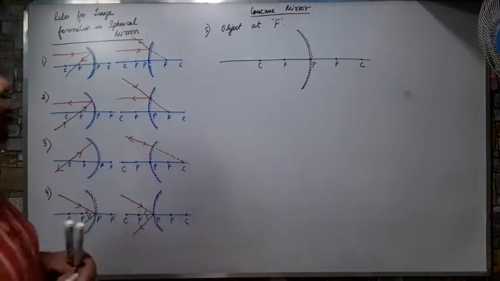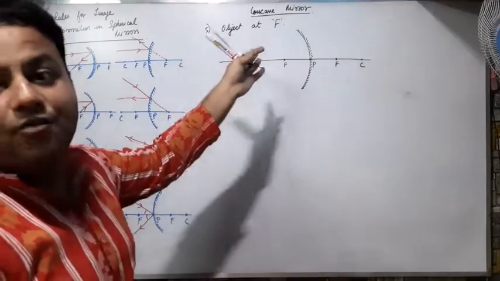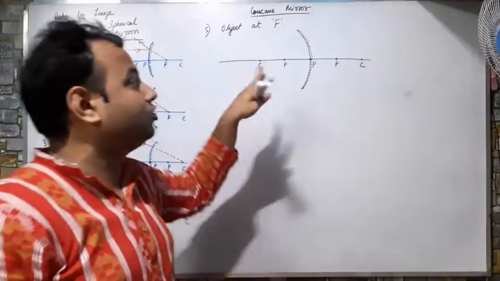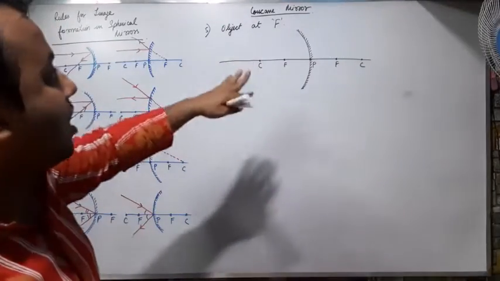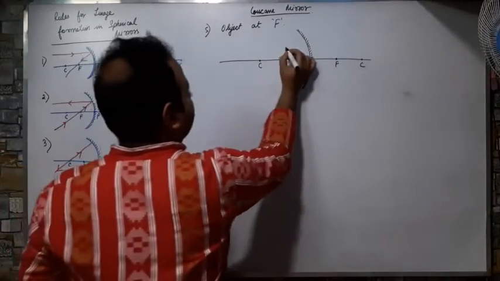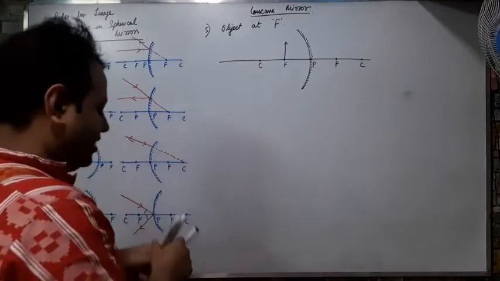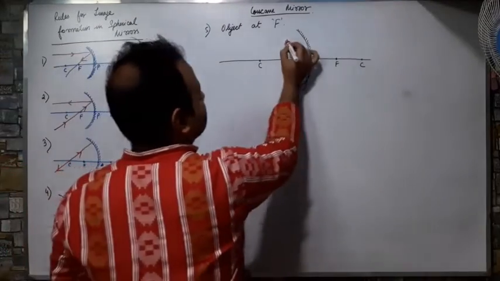Mind it, we are all doing the exercise of concave mirror. We may have to do the exercise. Now we will do the diagrams of convex mirror. Now only concave mirror. Okay. So where is my object? My object is at F. Okay. So I am starting. I will start doing the diagram.